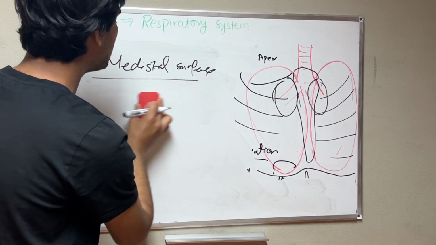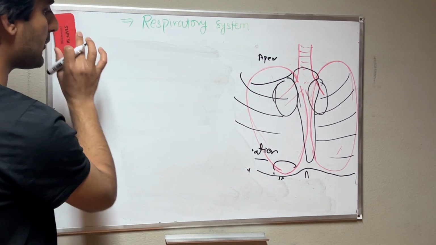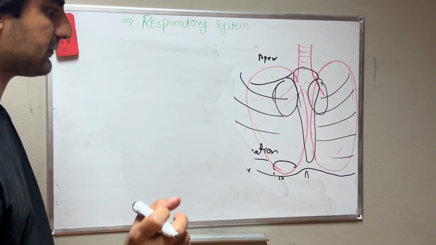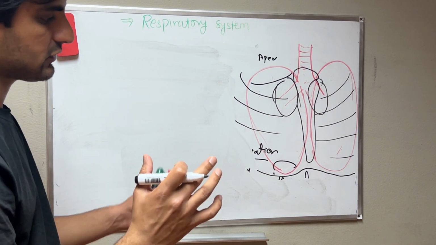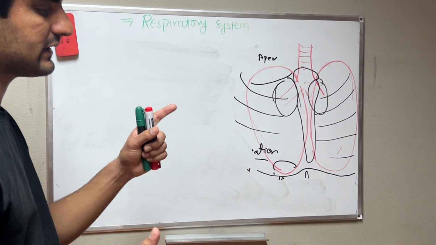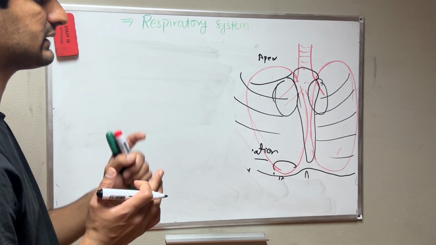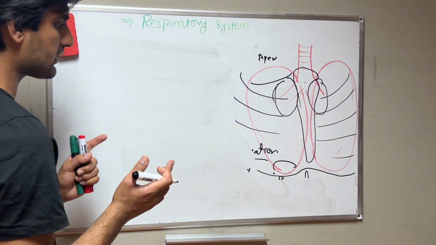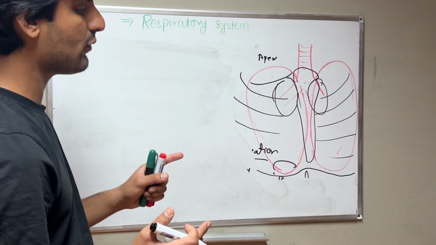This is about the mediastinal surface, and I will tell more detail about the mediastinum in its own topic, where we have superior and inferior divisions, and the inferior is divided into three others. We already talked about the parts and surfaces. Now we have the margins.